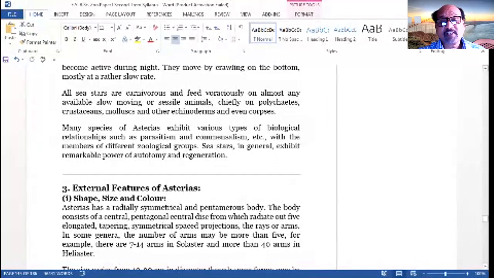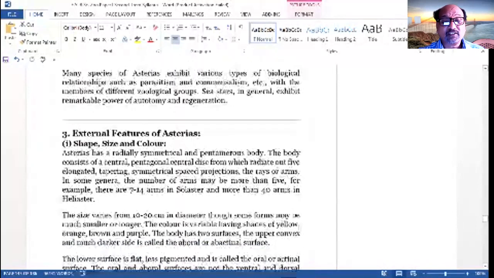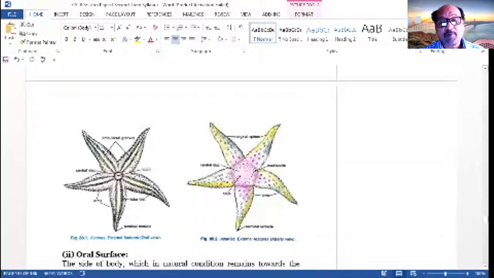Many species of Asterias exhibit various types of biological relationships, such as parasitism and commensalism, with members of different zoological groups. Sea stars in general exhibit the remarkable power of autotomy and regeneration. So this is about the habitat.